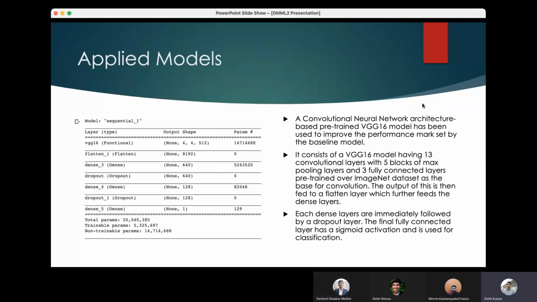The output of this is then fed to a flatten layer, which further feeds the dense layer. Each dense layer is immediately followed by a dropout layer. The final fully connected layer has a sigmoid activation and is used for classification.